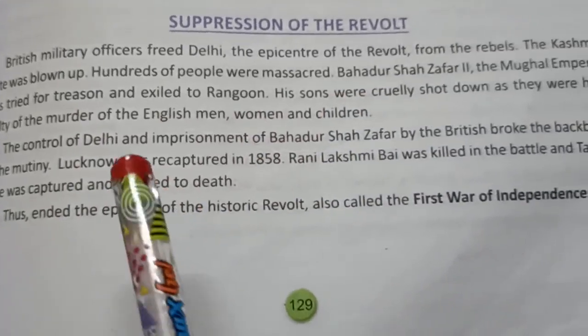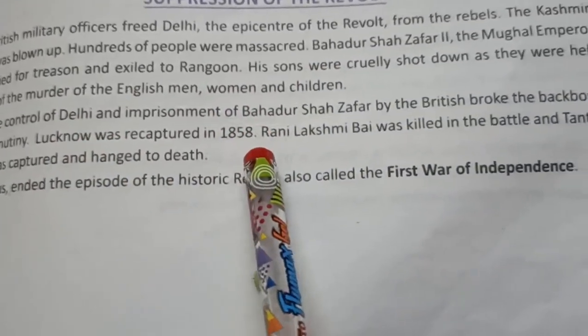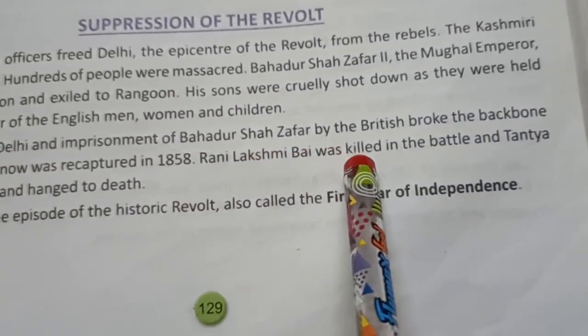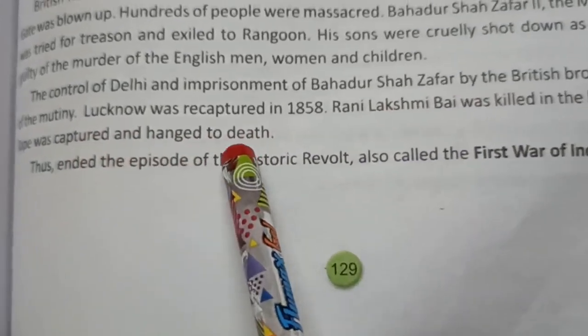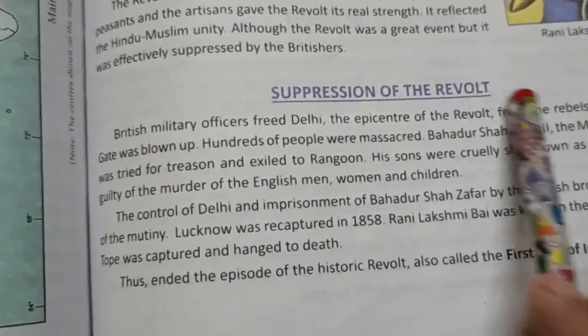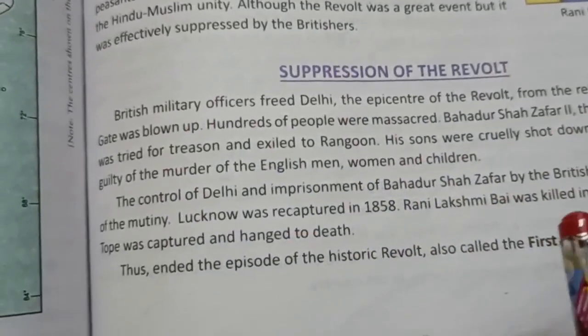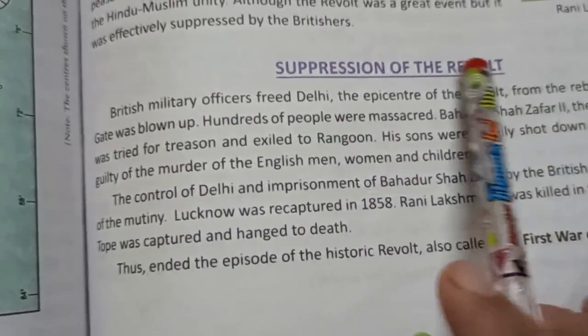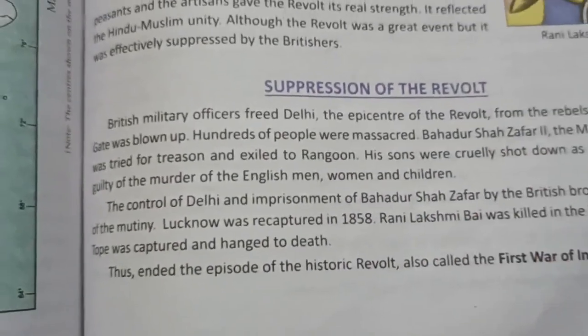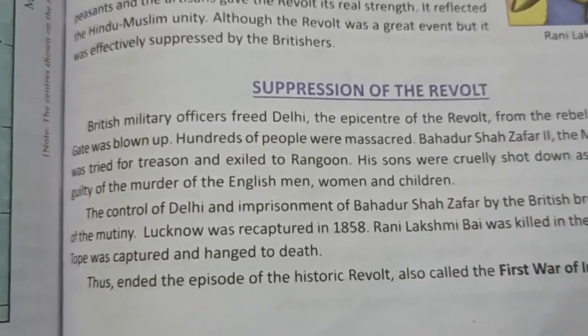Then Lucknow was recaptured in 1858. Rani Lakshmi Bai was killed in the battle, and Tatya Tope was captured and hanged to death. These were the suppression steps made by the Britishers. In this way, they suppressed the revolt. Now come to next question.